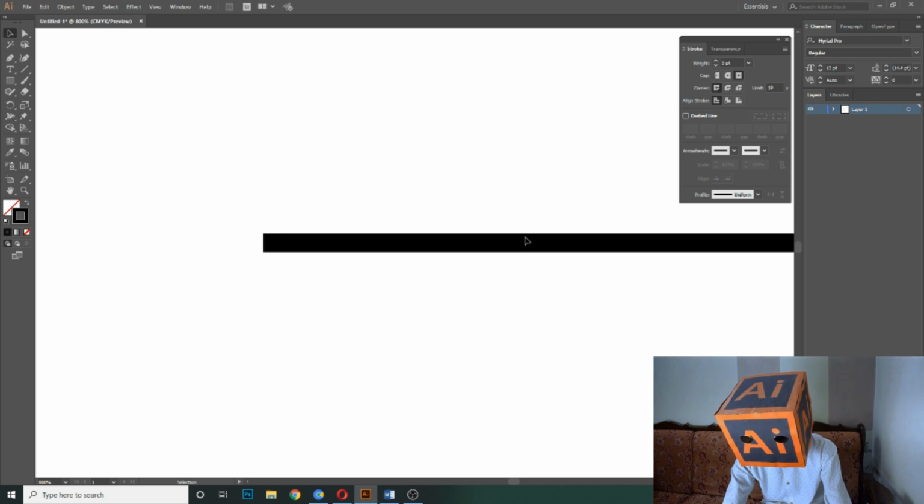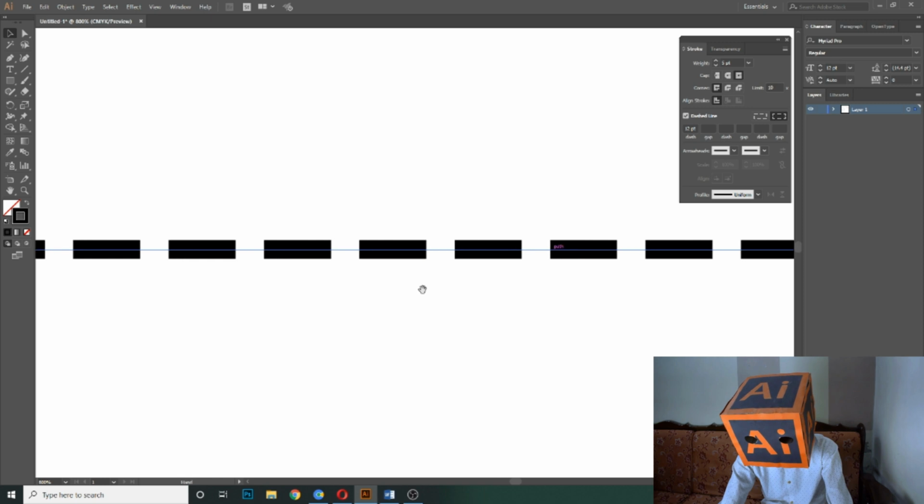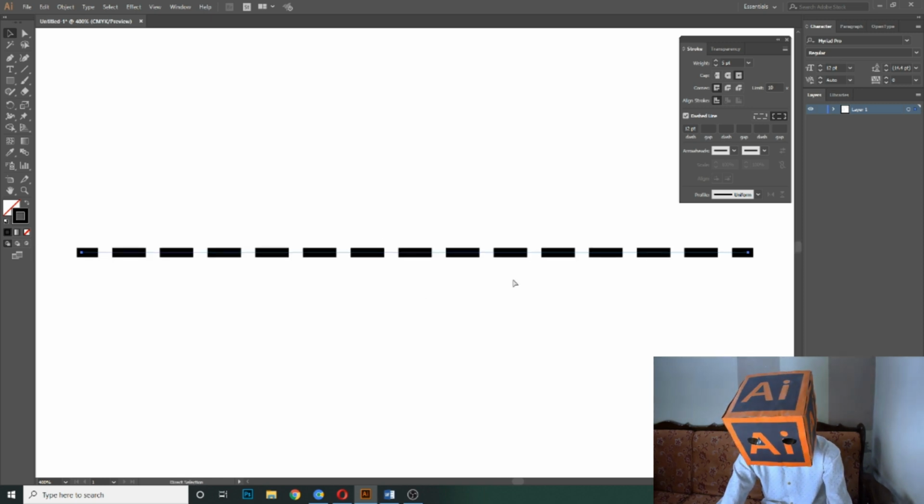And the second thing is the corners. So as you can see, there is a thing like dashed line. When you check the dashed line, then our line segment will be converted into dots, into a dashed line. And there are three groups of dash and gap: dash and gap, dash and gap, dash and gap.